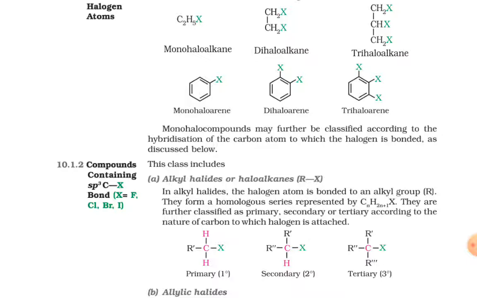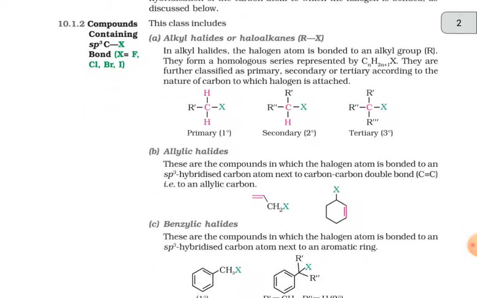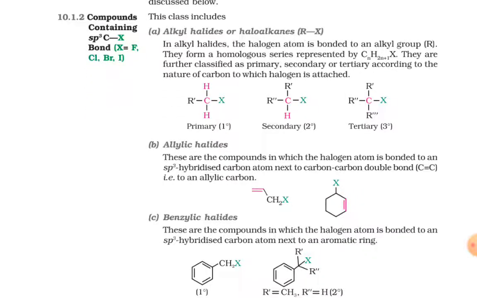That is compounds containing sp3 C-X bond, X equals fluorine, chlorine, bromine or iodine. This class includes A. Alkyl halides or haloalkanes, RX. In alkyl halides, the halogen atom is bonded to an alkyl group R. They form a homologous series represented by CnH2n+1X. They are further classified as primary, secondary or tertiary according to the nature of the carbon to which halogen is attached. First one is the primary, second one is the secondary and third one is the tertiary.